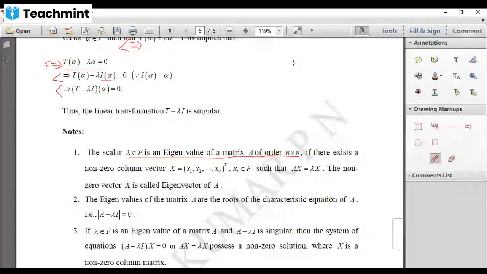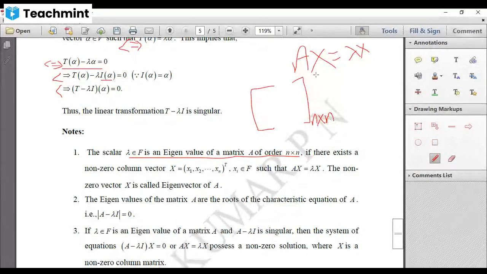That means if you want to find an eigenvector, it has to satisfy the condition Ax equal to lambda x. Note that A is of order n cross n and x should be non-zero, because in our case the eigenvectors are non-zero.